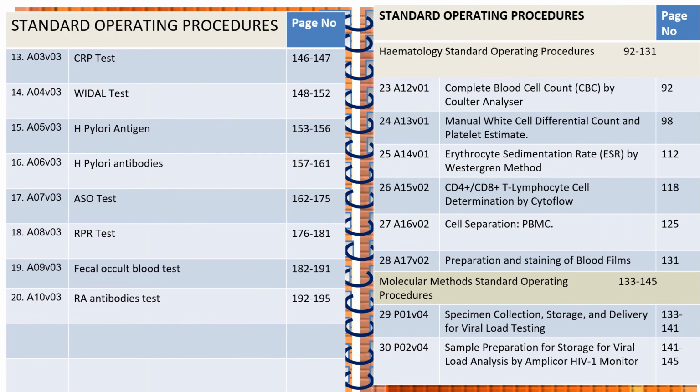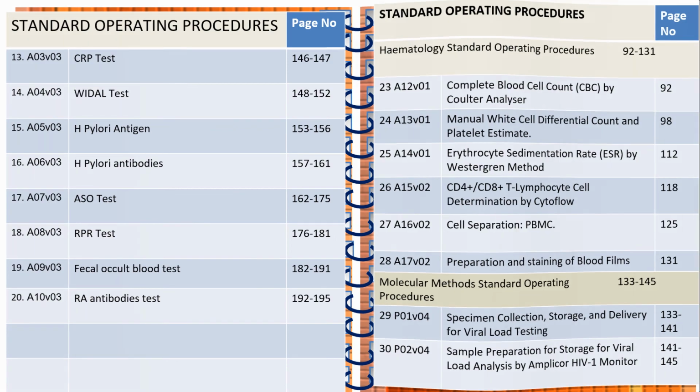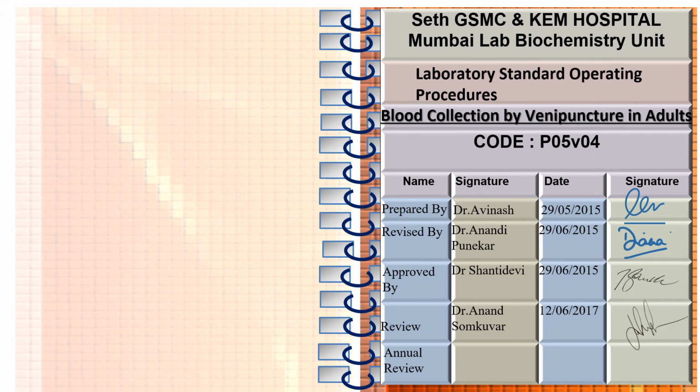Now here is the first page: the name of the college, the name of the lab, the laboratory standard operating procedure, and the title of your SOP, blood collection by venipuncture in adults.